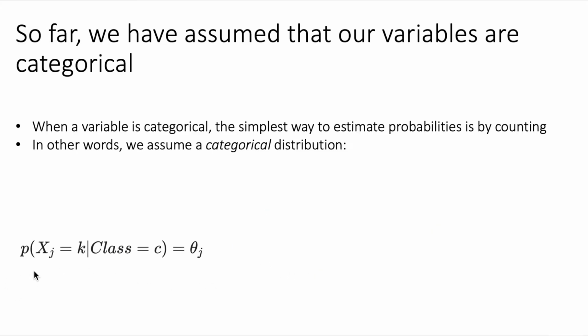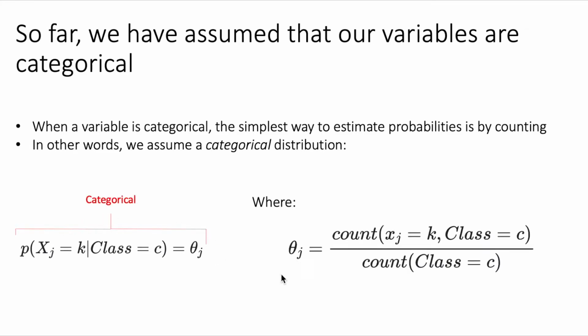So if we say that the probability of a given variable, let's say xj, is equal to k, given the class equal to c, and we assume that this probability is theta sub j, assuming that this is categorical, we are estimating this probability as the count of cases in which the variable xj is equal to k and the class is c, divided by the cases in which the class is c.